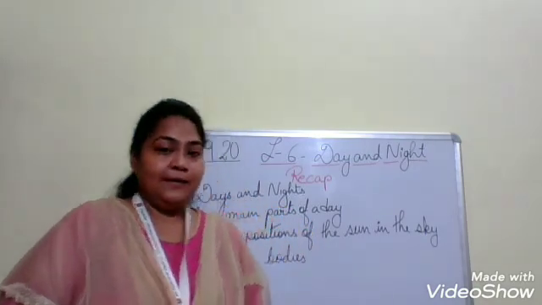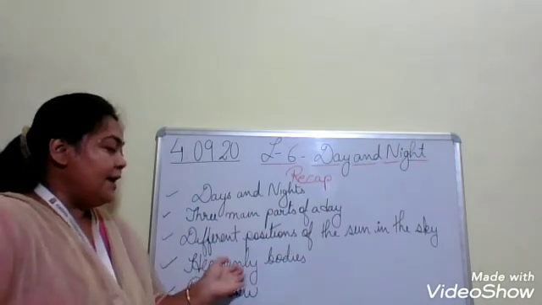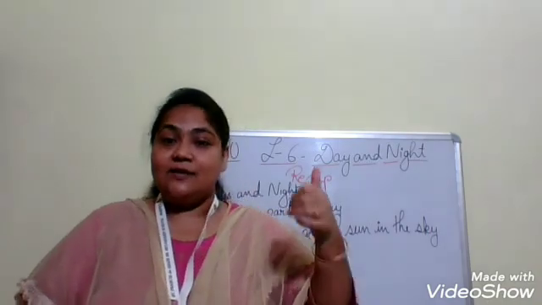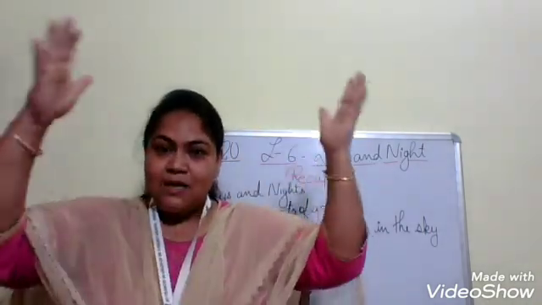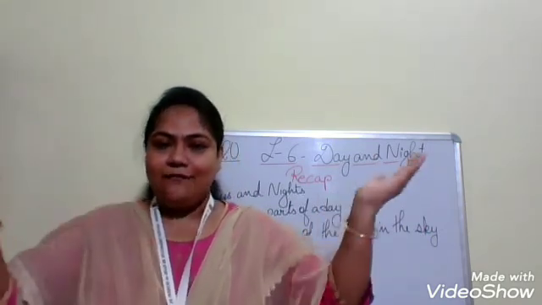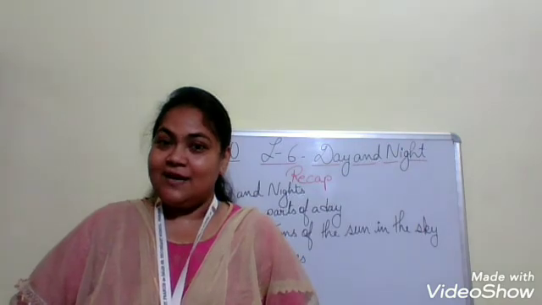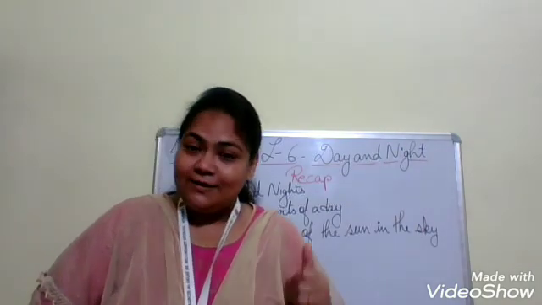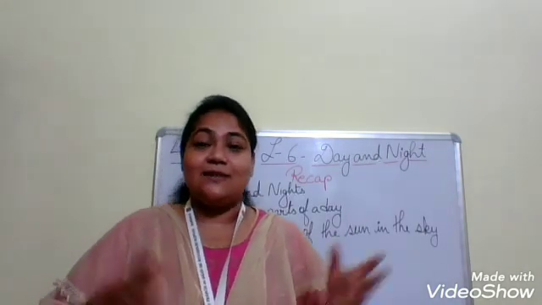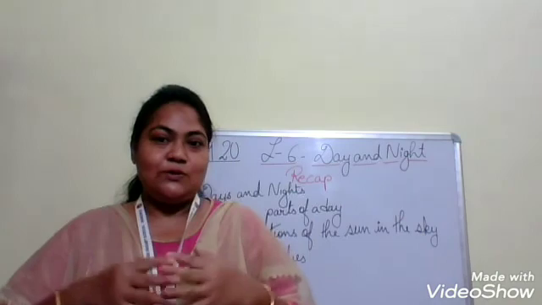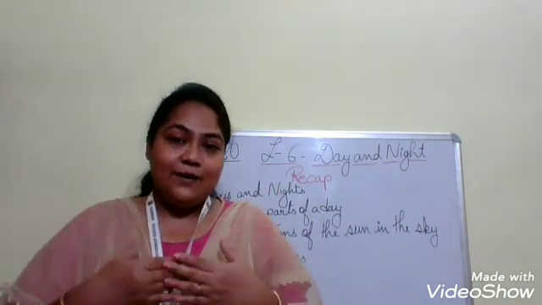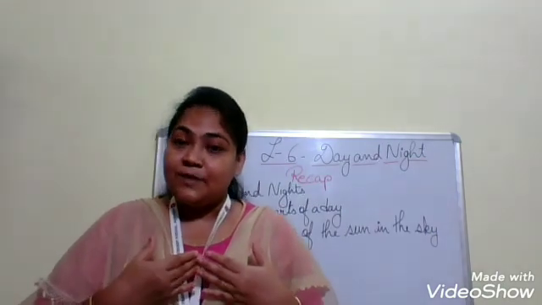Okay, now moving to the next, we have learned about the heavenly bodies. Do you remember children, heavenly bodies? Yes, sun, moon and stars. The sun is a big ball of fire that gives us heat and light. We can see everything around us, isn't it? Oh, one thing I forgot, children. The sun is also a star. Why? Because it gives us light. And the sun is closest to us, so we are able to see the sun, and we can feel the heat, the warmth of the sun.